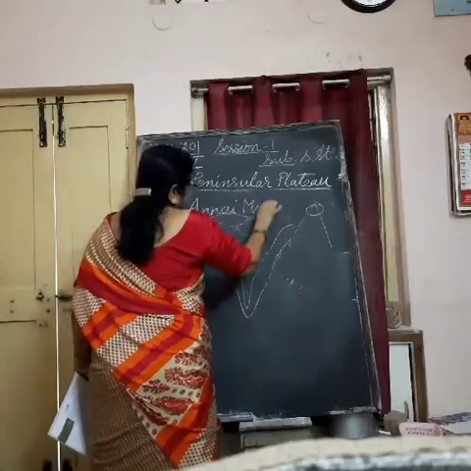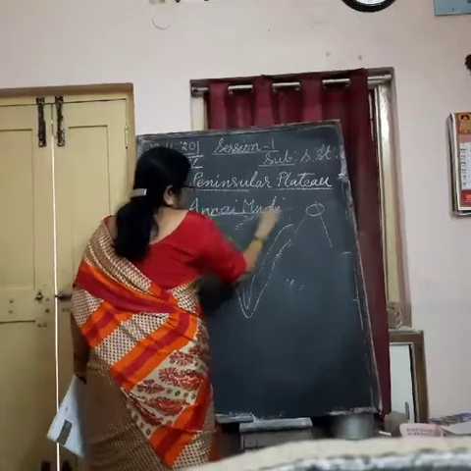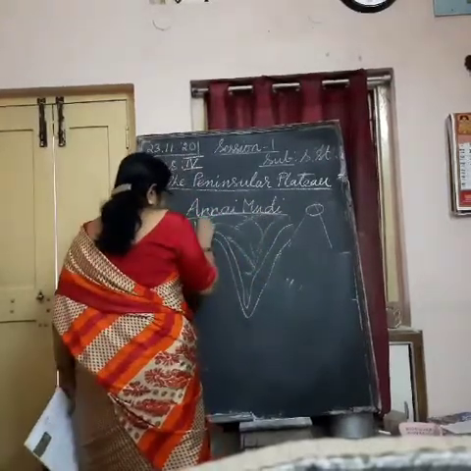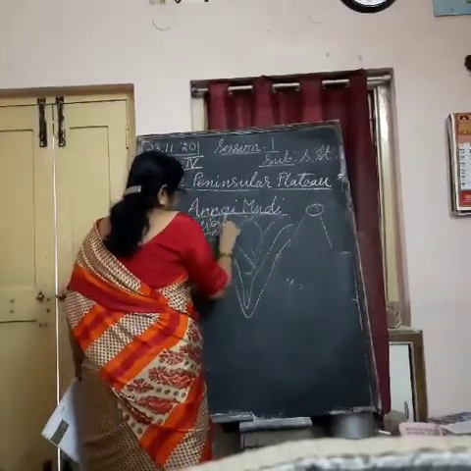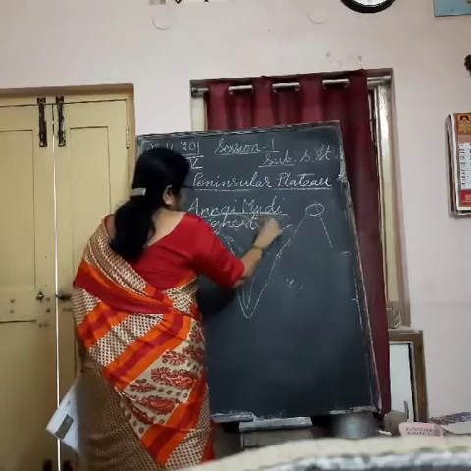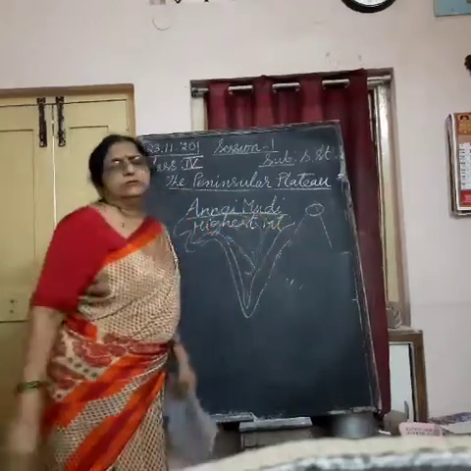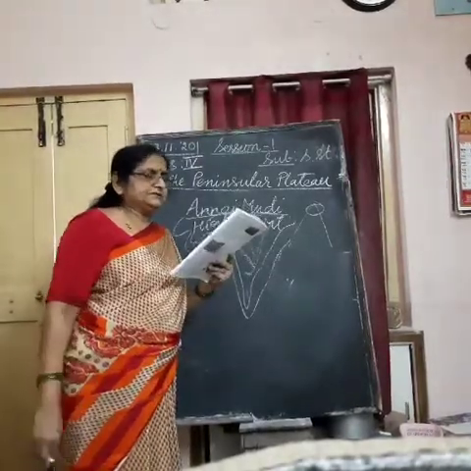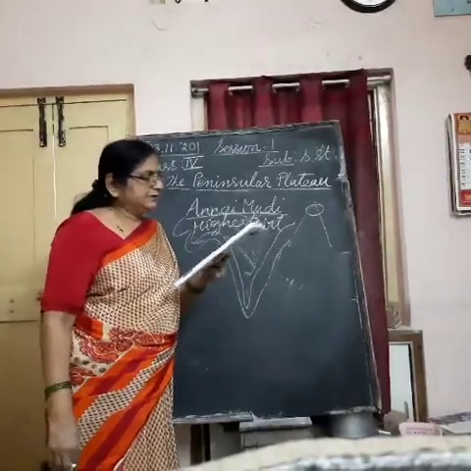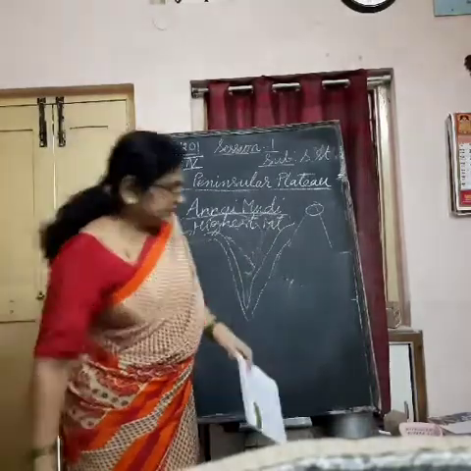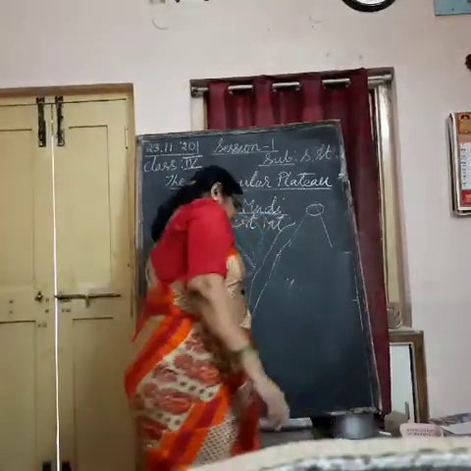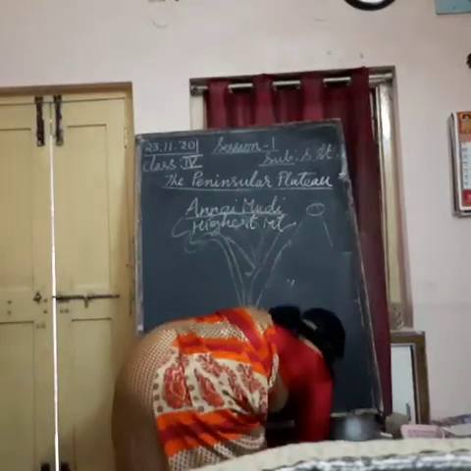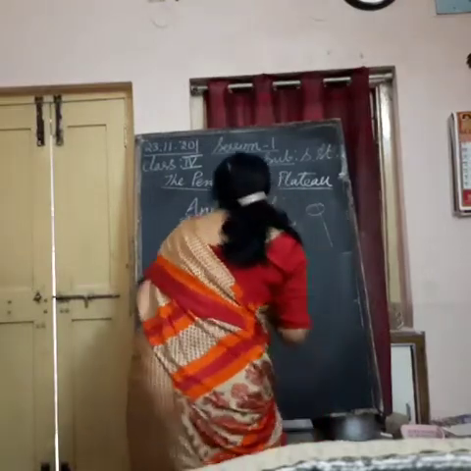Anaimudi is the highest mountain peak in the Deccan Plateau or Southern Plateau. It is situated in the state of Kerala. Understand? This plateau is surrounded by Western Ghats and Eastern Ghats. One minute, I will show you on the map.